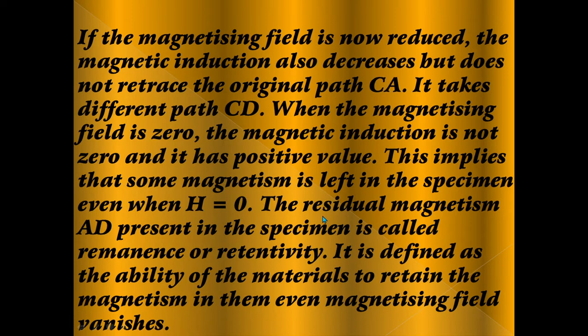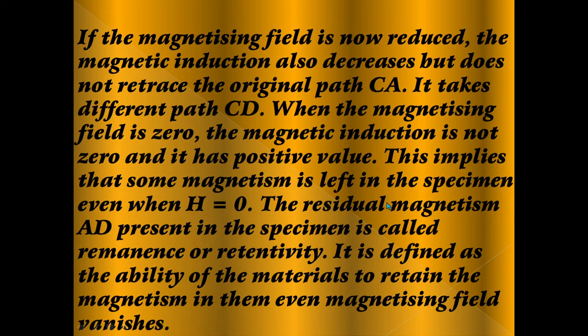The residual magnetism AD present in the specimen is called remanence or retentivity. This is also a very important definition. What is meant by retentivity?